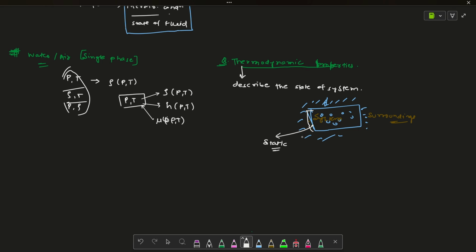But as we are using these thermodynamic properties in our fluid case, as you know the fluid is mostly in the non-equilibrium case. I mean the fluid is flowing, it is in motion. So the question must come into your mind whether these thermodynamic properties are useful in the case of flowing fluid as well or not. The answer is yes.